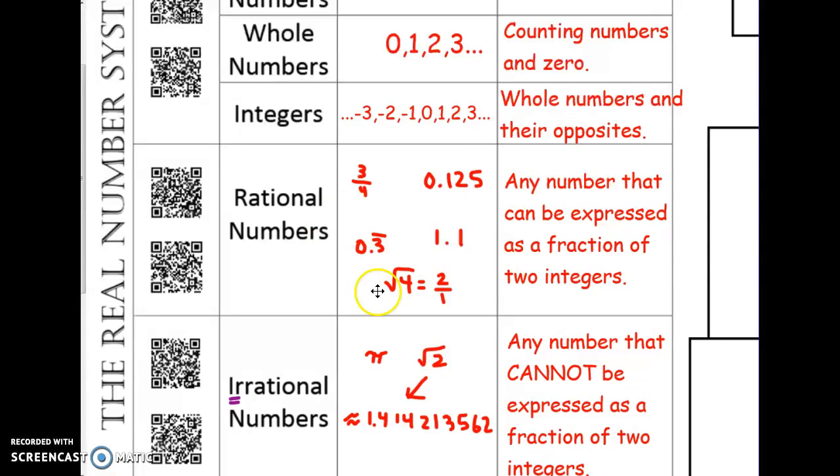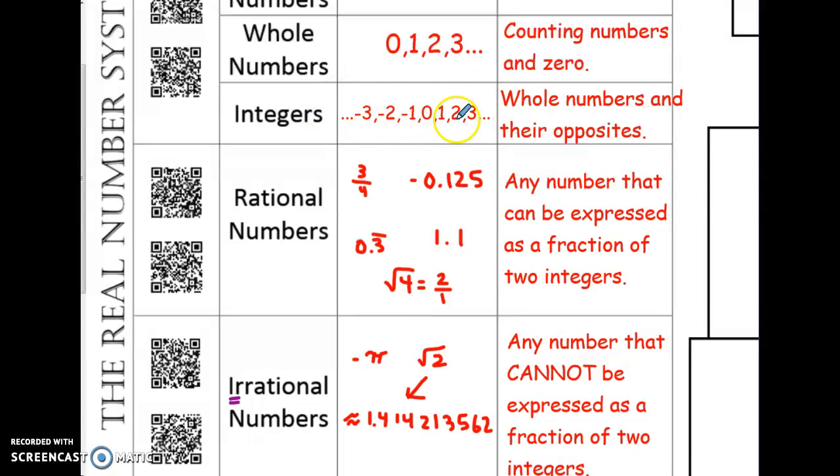Okay, if we can turn it into a fraction, then we look closer inside these and say, hey, some of them could be integers. And by the way, rational numbers can be negative. So I could turn this into a negative, or I could turn this into a negative. So you're still allowed positives or negatives, whether you're rational or irrational.